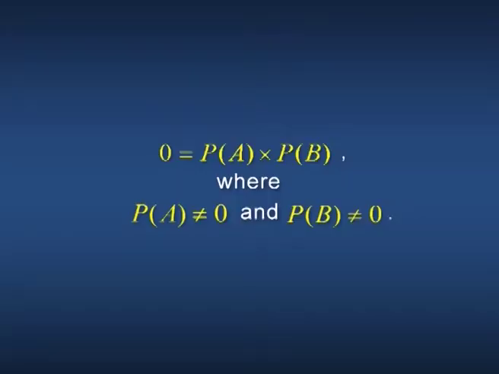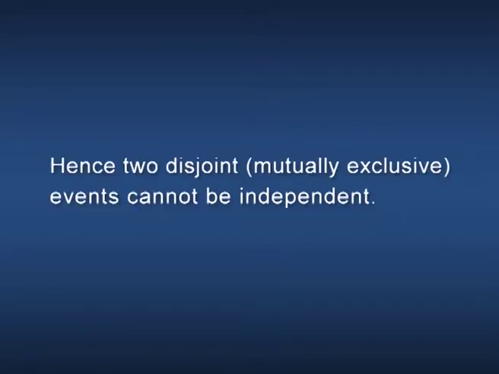Since it is given A and B are disjoint, P(A∩B) equals 0. For them to be independent, 0 equals P(A) times P(B), where P(A) is not equal to 0 and P(B) is not equal to 0. But this cannot happen. Hence, two disjoint or mutually exclusive events cannot be independent.